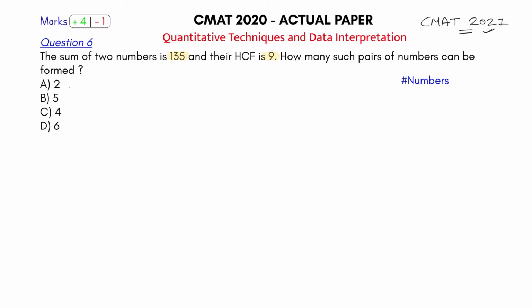If the HCF of two numbers is given to me as x, then I can write one number as x into a and another number as x into b, such that a and b are always what? We had learned it: a and b are always co-prime to each other. And what is co-prime? The two numbers whose HCF, highest common factor, is 1.